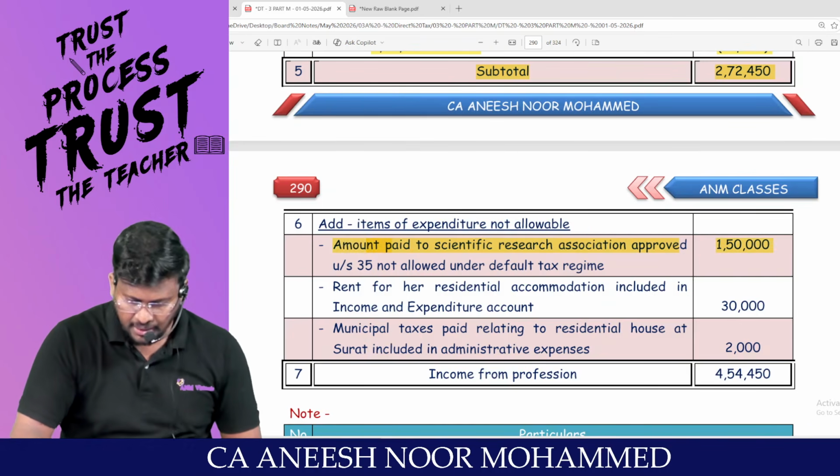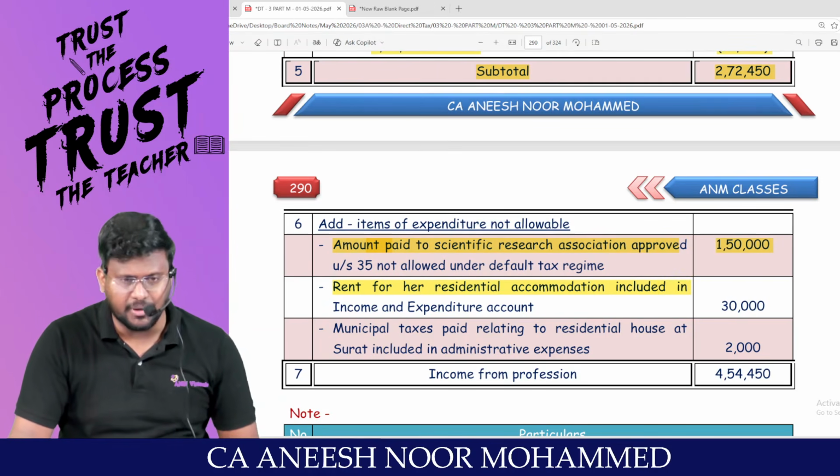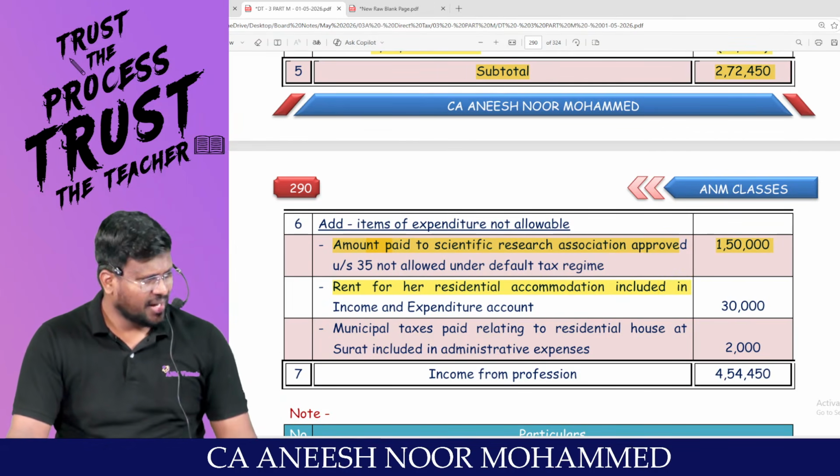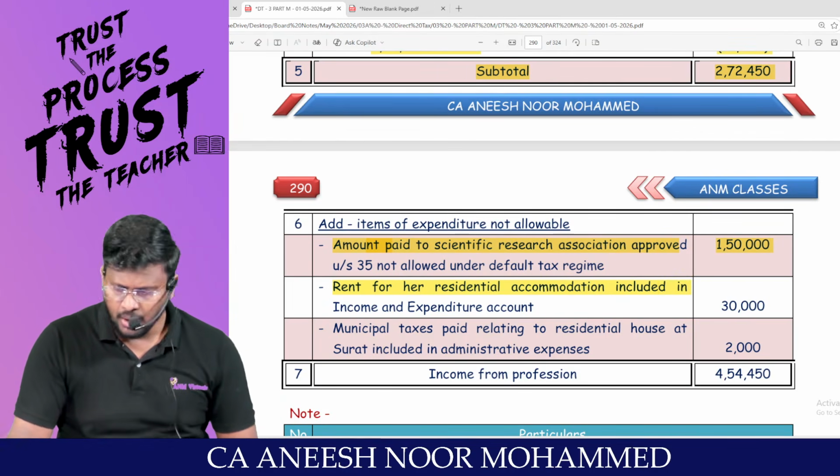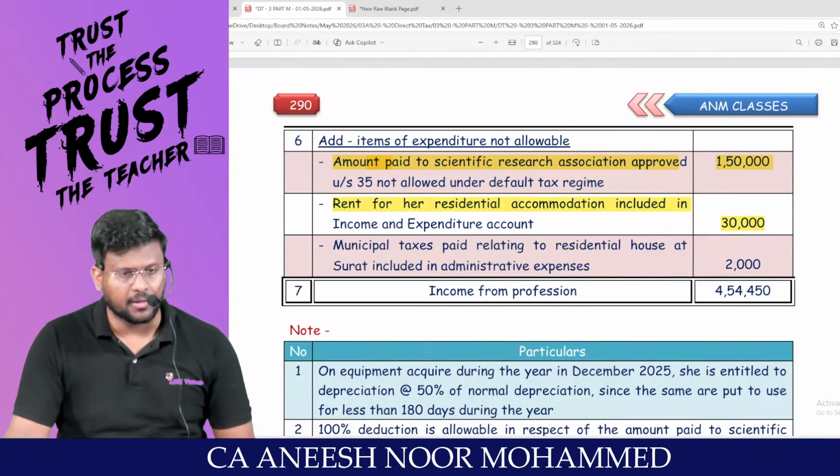Able to appreciate? Rent for a residential accommodation is a personal expenditure. Personal expenditure should not be debited to the P&L account. That 30,000 should be added back.